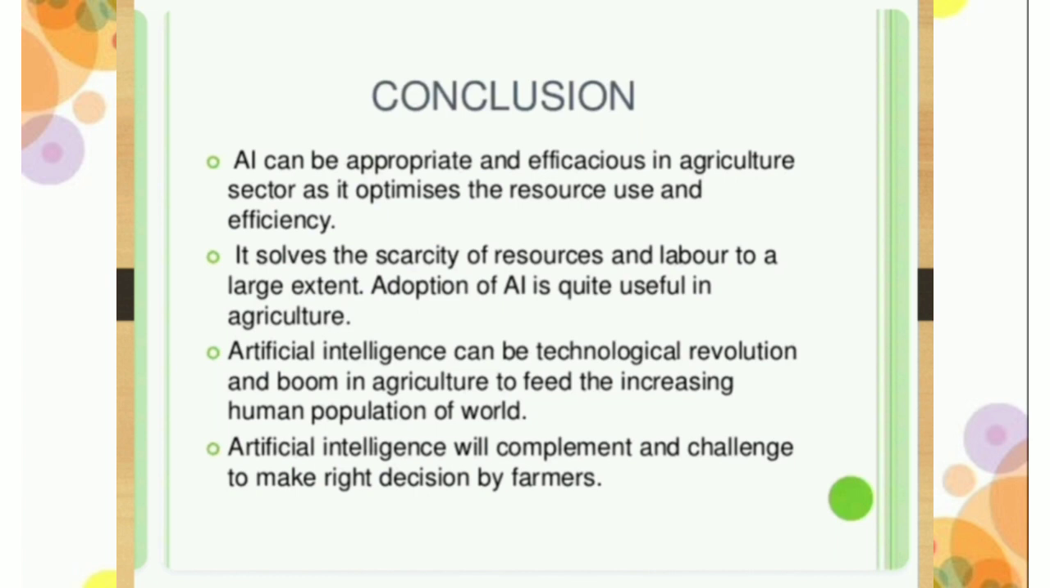Conclusions. AI can be appropriate and efficacious in the agriculture sector as it optimizes resource use and efficiency. It solves the scarcity of resources and labor to a large extent. Adoption of AI is quite useful in agriculture. Artificial intelligence can be a technological revolution and boom in agriculture to feed the increasing human population of the world. Artificial intelligence will complement and challenge farmers to make the right decisions.